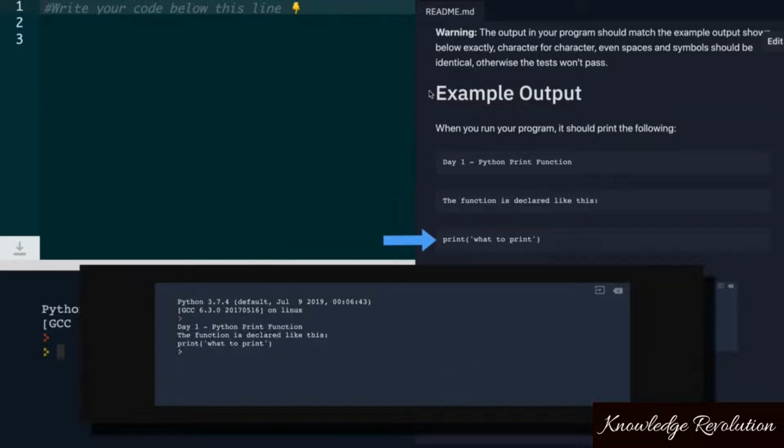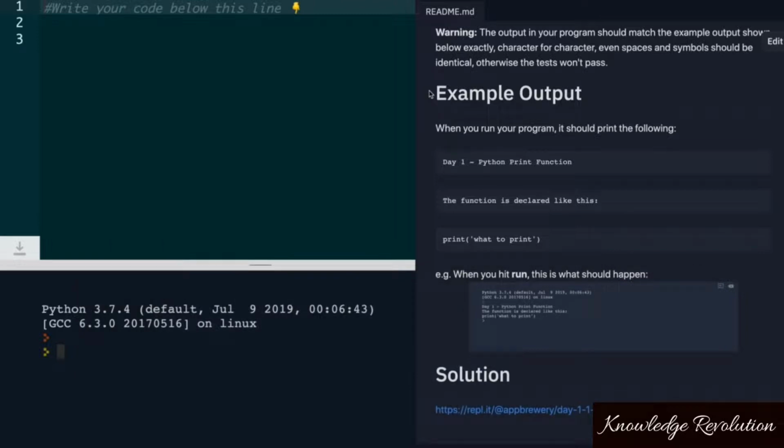But because it happens so fast, it seems as if they're getting printed as a single block. So we're told to write our code below this line. And we know that in order to print something, we use the print function with a set of parentheses. And inside the parentheses is where we tell it what we want it to print. So in the first instance, it's day 1, space, then it's